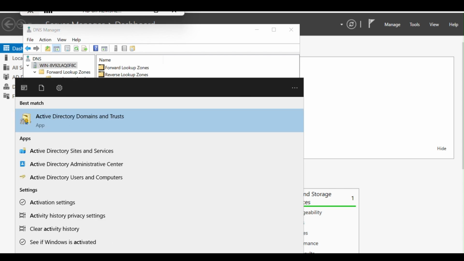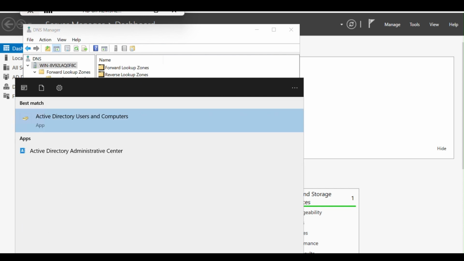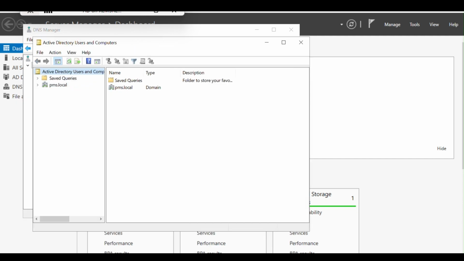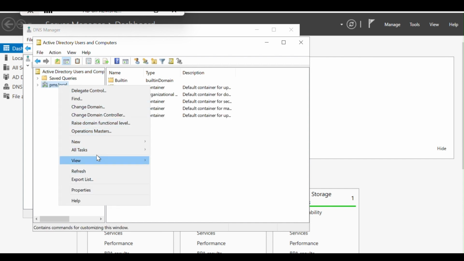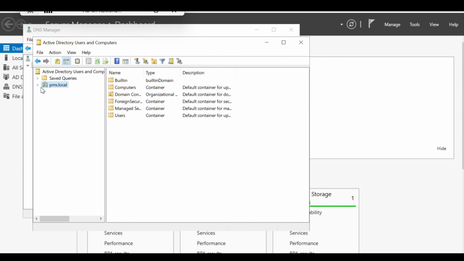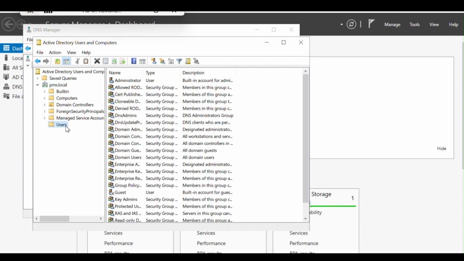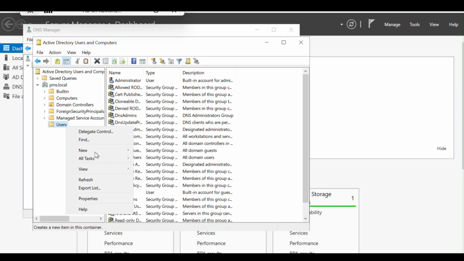It is in Active Directory Users and Computers. The same thing you can open using dsa.msc, and right click on your domain. There has to be new user. I'm unable to get the new user.